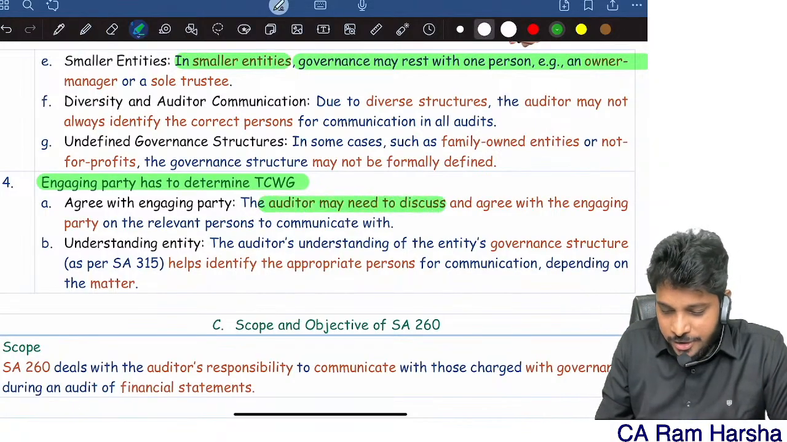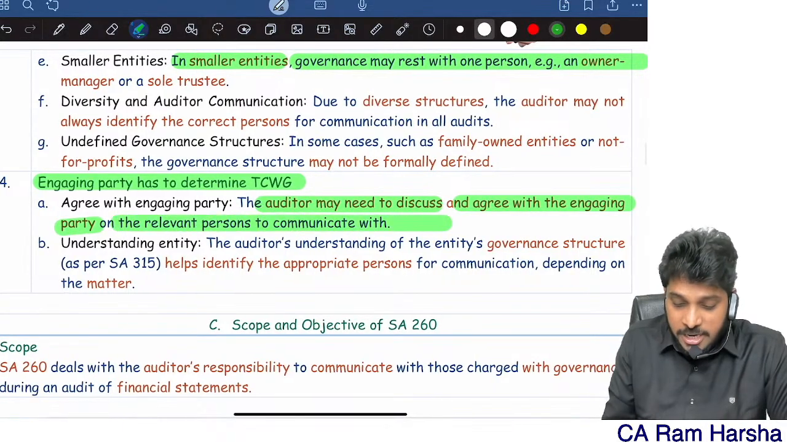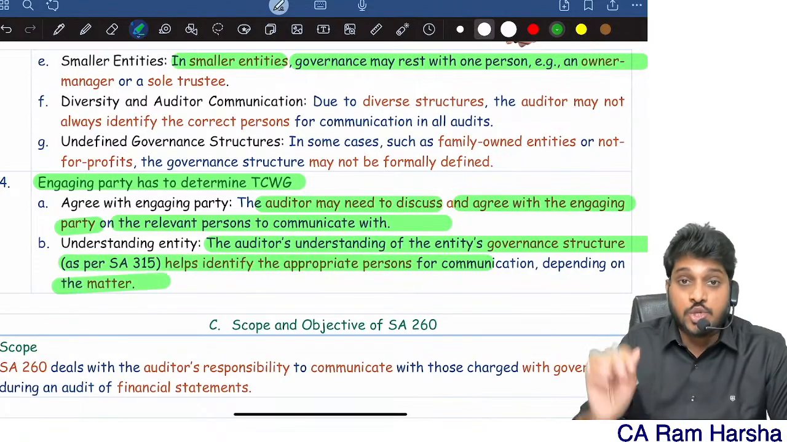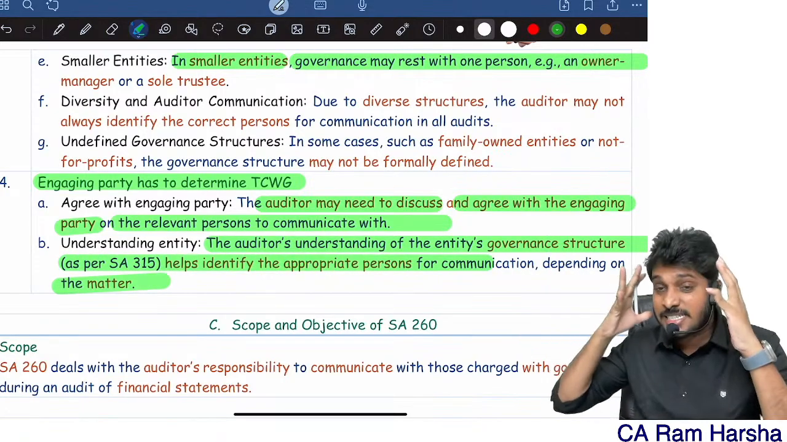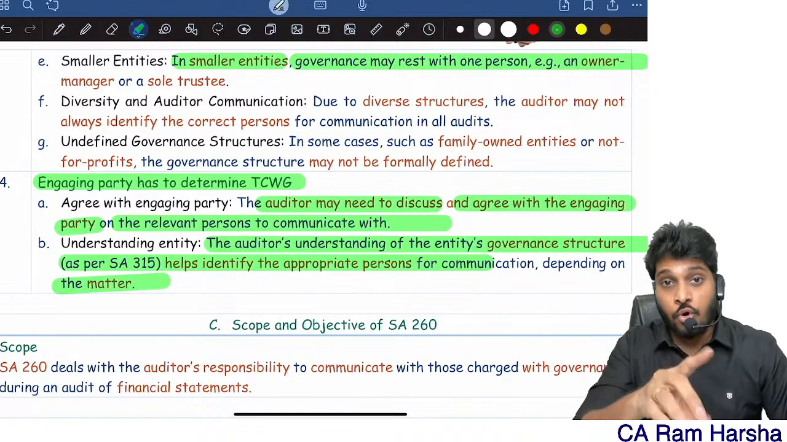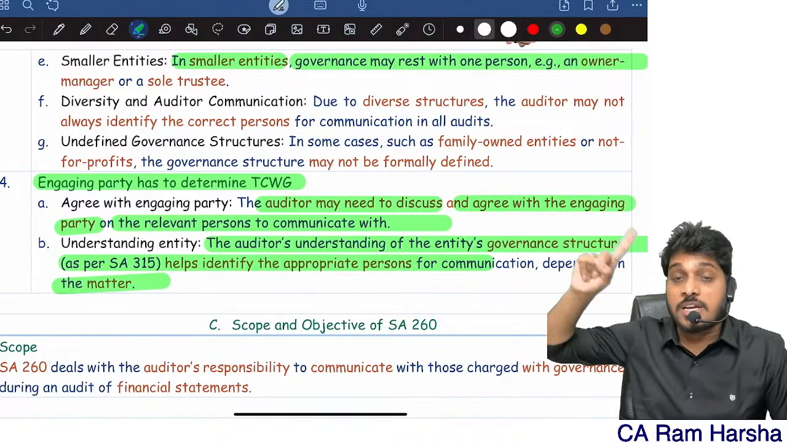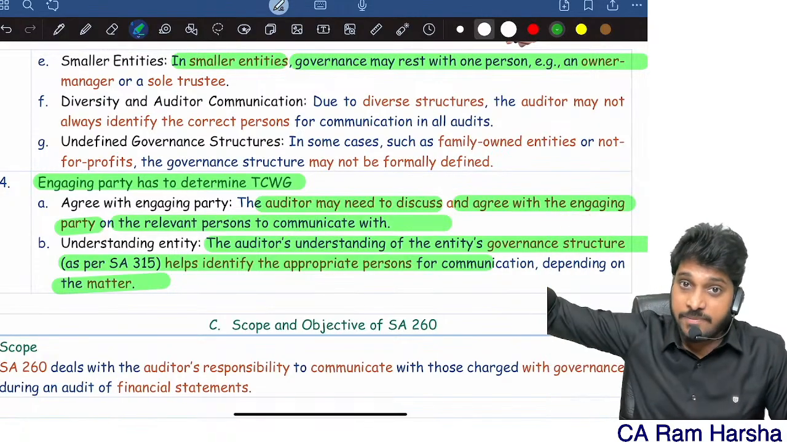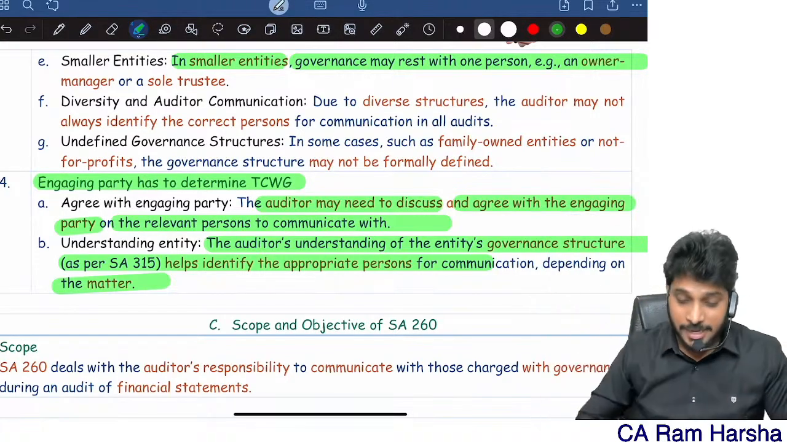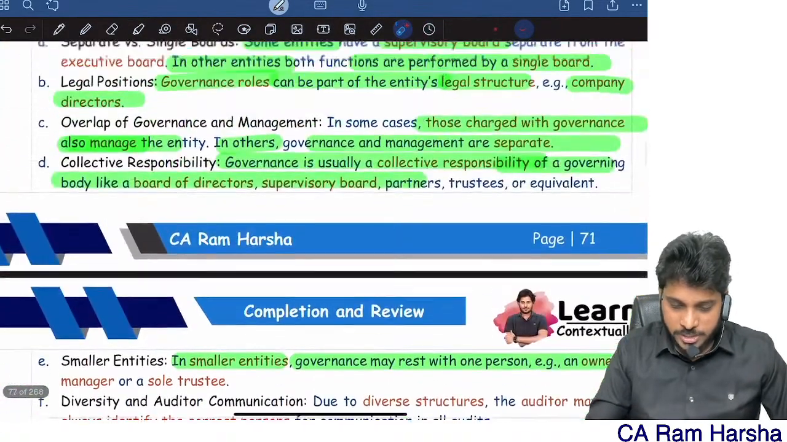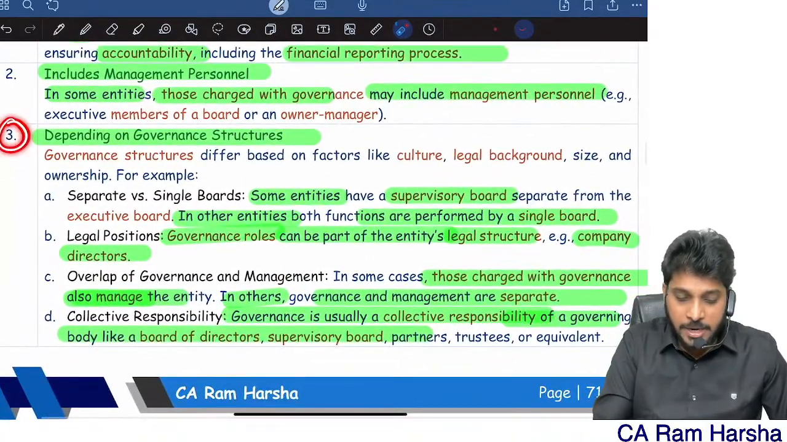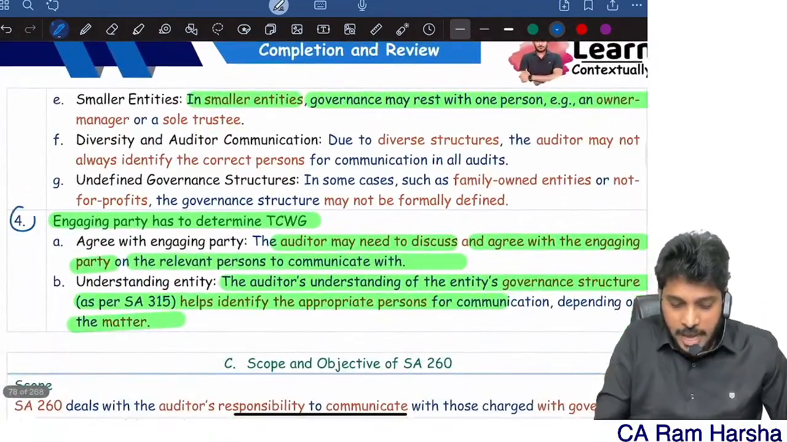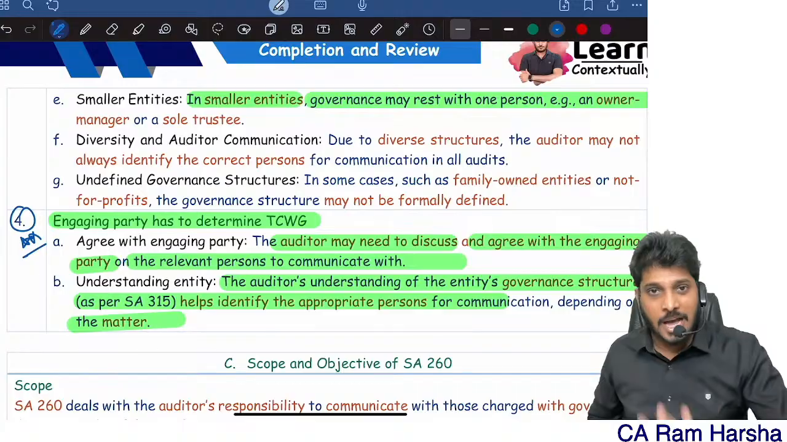The auditor may need to discuss and agree with the engaging party on the relevant persons to communicate with, as per SA 260. The auditor's understanding of the entity will help identify who the right people are. That is why you need to understand the entity and its environment as per SA 315: to know who exactly the governance people are, who is management, who is governance, whether they are the same or different, and what this organization is. Directly they may ask you a question like this: who are those charged with governance? Depending upon governance structure, this itself can be asked as a 4 marks question. Any 4 points you need to write, and this 4th point also you should write. I hope you are clear.